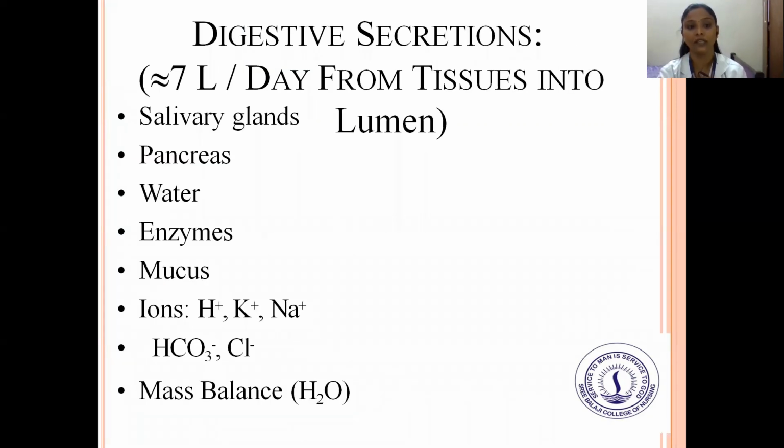Next are digestive secretions. About 7 liters per day are secreted into the lumen, from the salivary glands, pancreas, and so on: water, enzymes, mucus, and ions, that is H+, K+, Na+, HCO3- and Cl-, and mass balance. This is the digestive secretion that is present for a day.